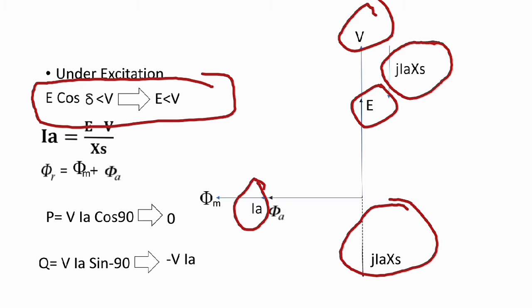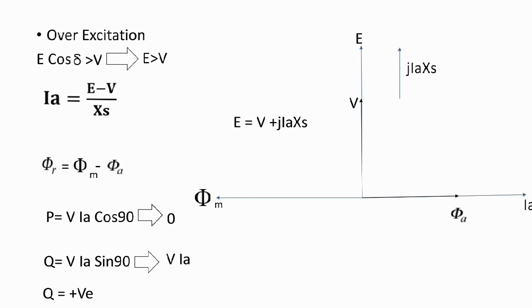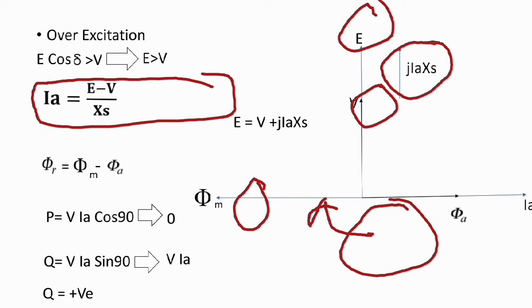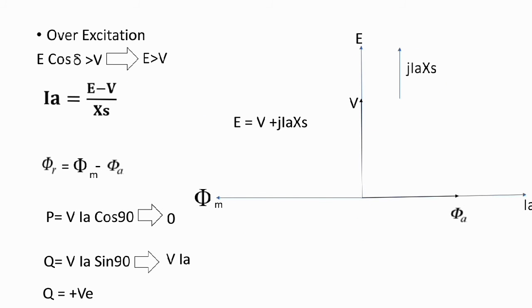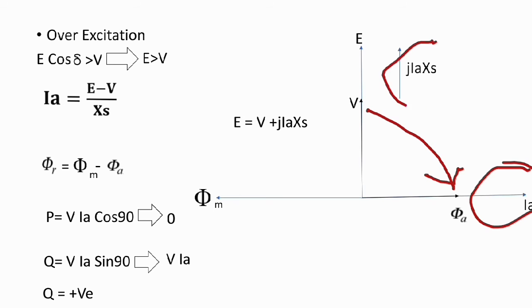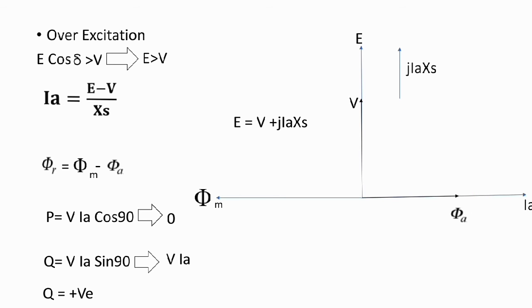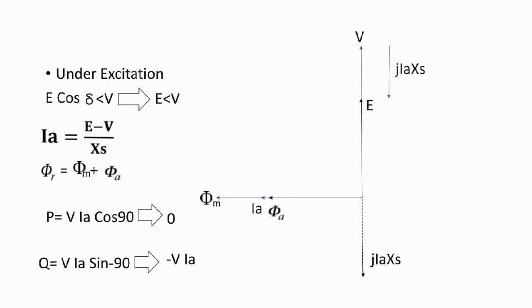So that's why the armature current, in the previous case also, is lagging with the voltage JIA axis. Here you see there is lagging, and in the previous case also IA is lagging.